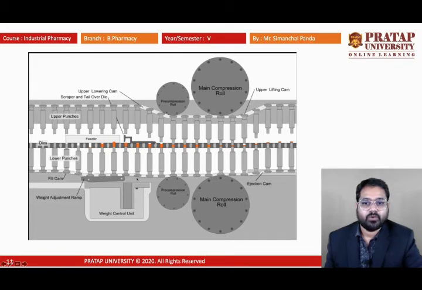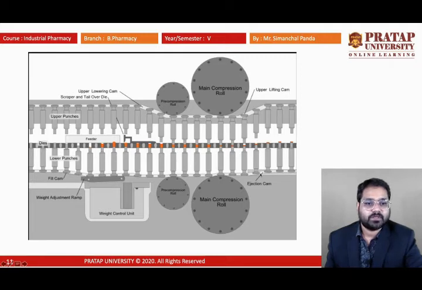This is the lower cam track, in which the heads will rotate to make them guide. So in the first one, it was the A, where the filling of the granules was taking place from the hopper. They were coming, and these are being filled up. If there is an excess amount of granules, those have to be moved out.